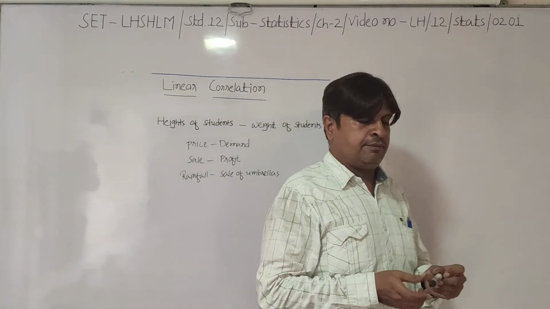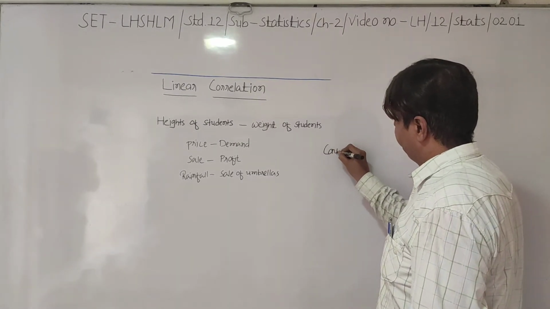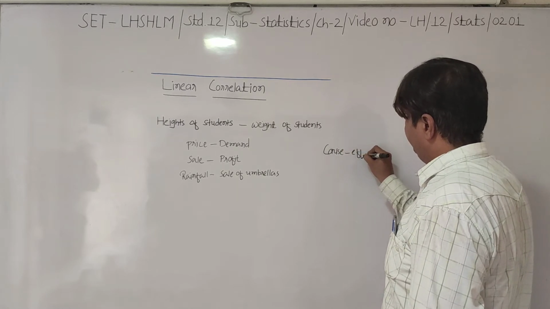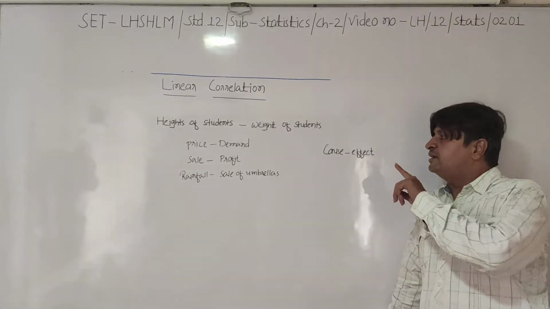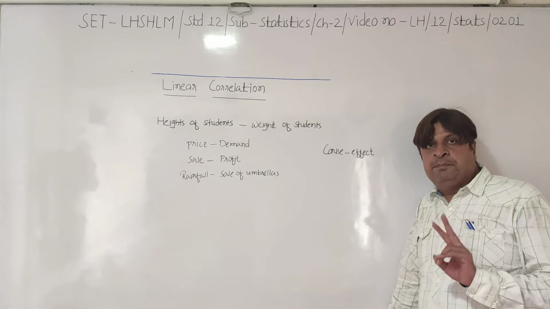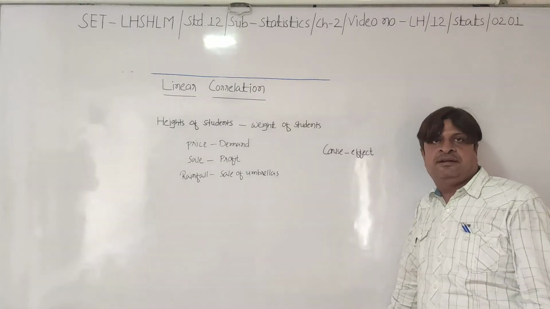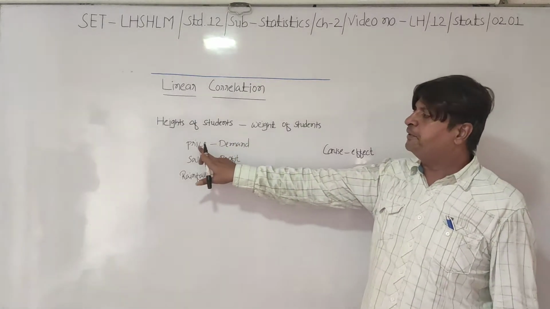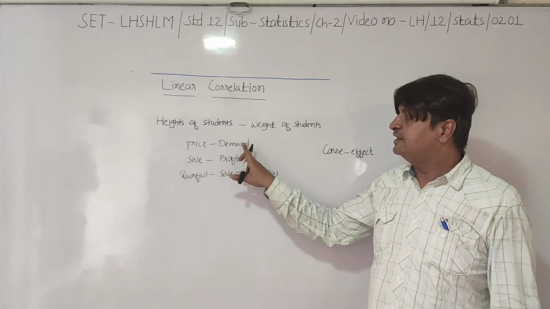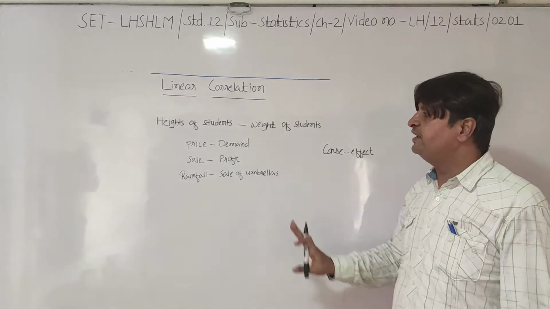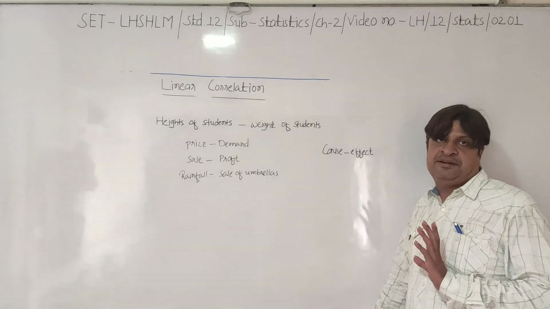Now see, suppose if we say that there is a cause and effect relationship between two variables, if there is a relationship of cause and effect between two variables, then we can say that these two variables are correlated. Now see here, the example, if price increases, then demand will decrease. If price decreases, then demand will increase. So here we can say that price is the cause, demand is the effect.